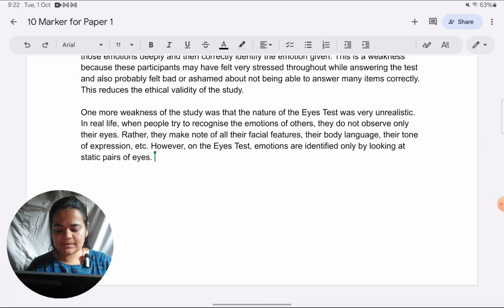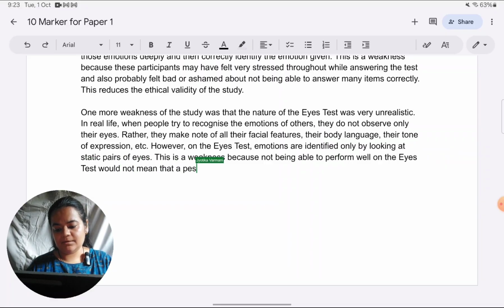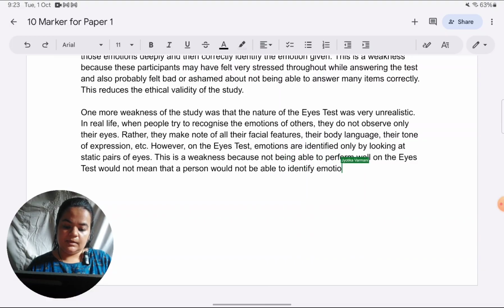What is a problem with this? This is a problem or a weakness because not being able to perform well on the eyes test would not mean that a person would not be able to identify emotions in real life.